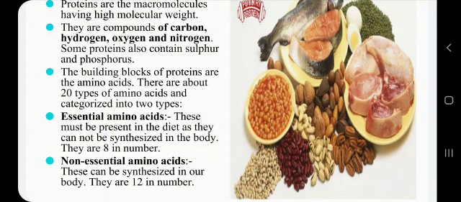It means your diet must contain these amino acids to make the proteins inside the body, and these are 8 in number. Whereas non-essential amino acids can be synthesized in the body and you do not need to take it from the outside sources, and these are 12 in number.